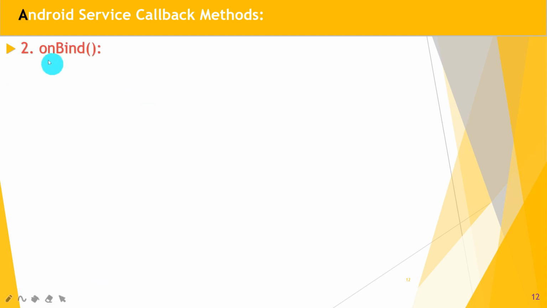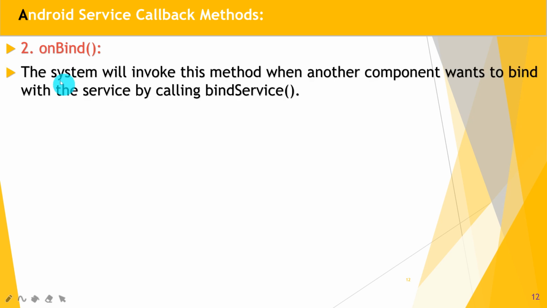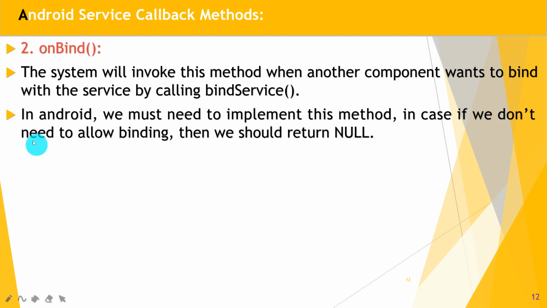Great. So the second one is onBind. The system will invoke this method when another component wants to bind with the service by calling the bindService method. In Android, we must implement this method whenever we create our own service class. In case we don't need to allow binding, then we should return null.